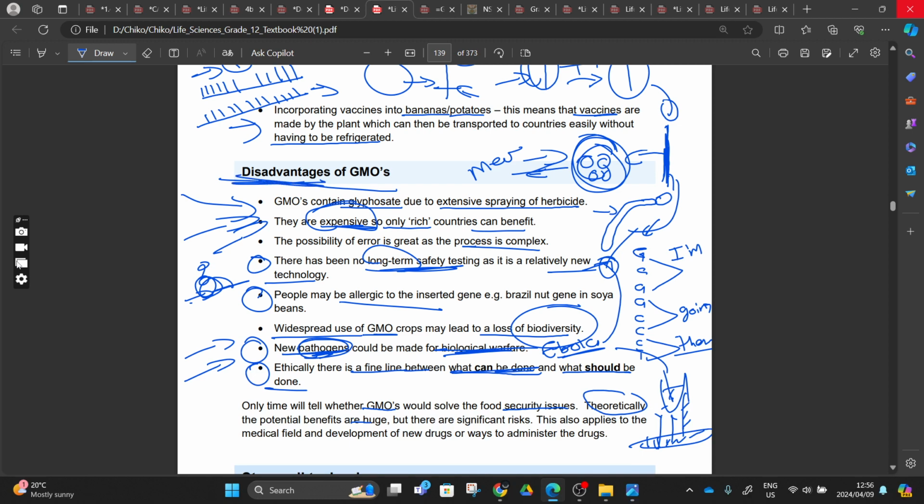A short-term disadvantage is a disadvantage that will happen in a short period of time. For example, we'll use the allergic one. People may be allergic. This will happen in a short period of time, when a human being just comes and eats the nut, and that nut makes you allergic. And what will be the long term? The long term will be this one: after a long period of time, we will lose biodiversity, the diversity of life, like having different species and different kinds of animals or plants, right?